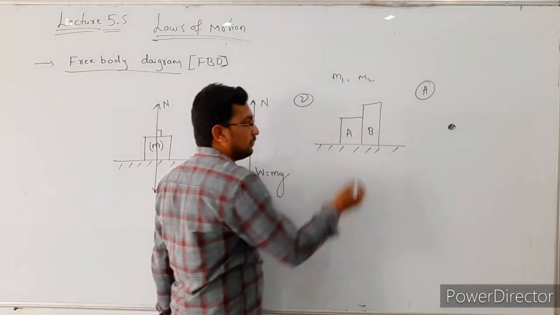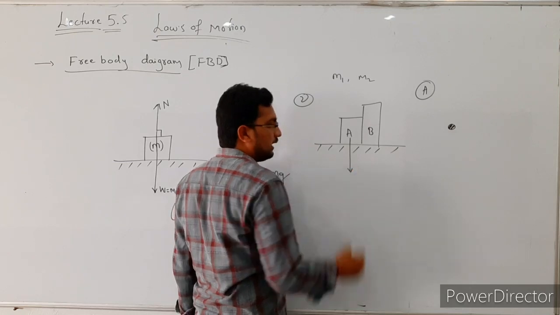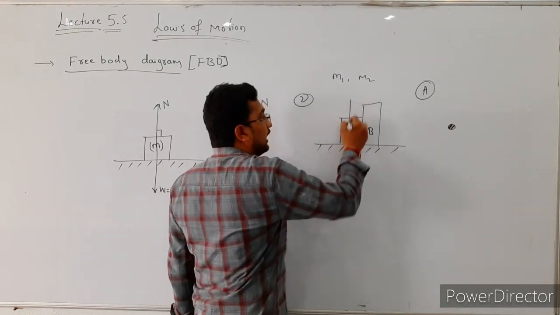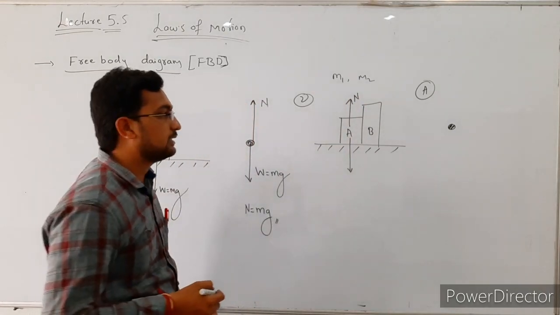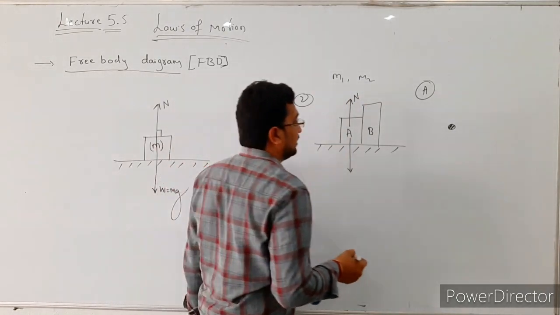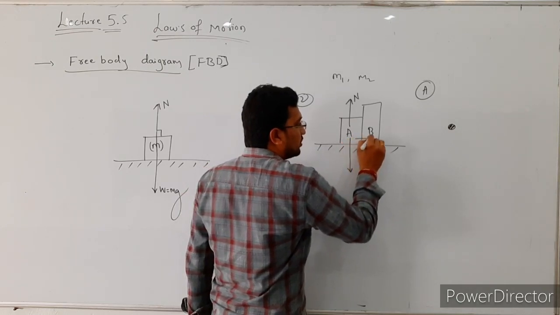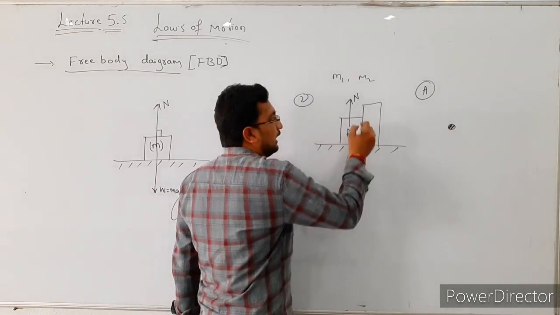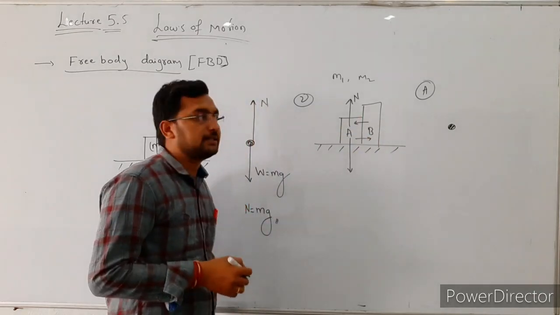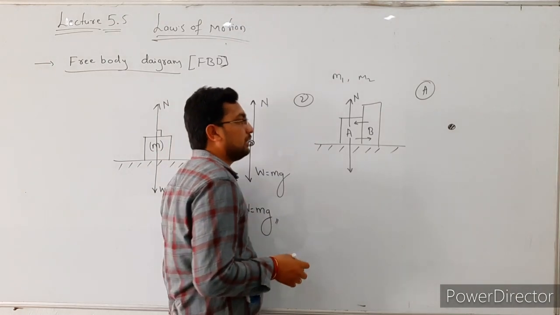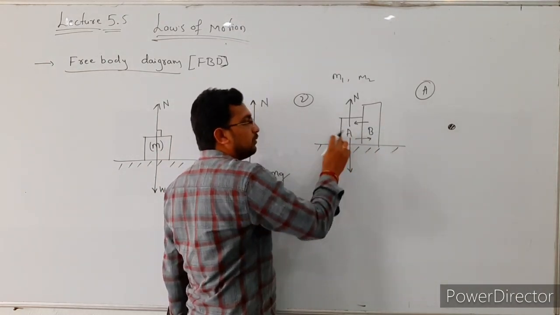What are the forces acting on this body? The first one, the weight of this body, acts in downward direction, and the normal reaction acts in upward direction. Next, body A exerts a force on body B, and body B also exerts a force on body A. To draw the free body diagram for body A, first we consider it a point object.